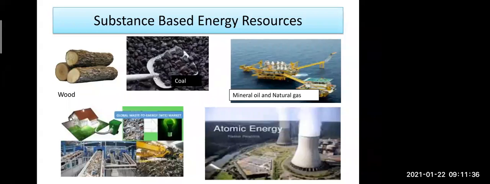Very good. Last, I told about atomic energy. Atomic energy we get from a chemical like uranium, and the power in the uranium is so much that even a little bit of power we can use to generate electricity. Now, today this was your recap of the substance-based energy resource.